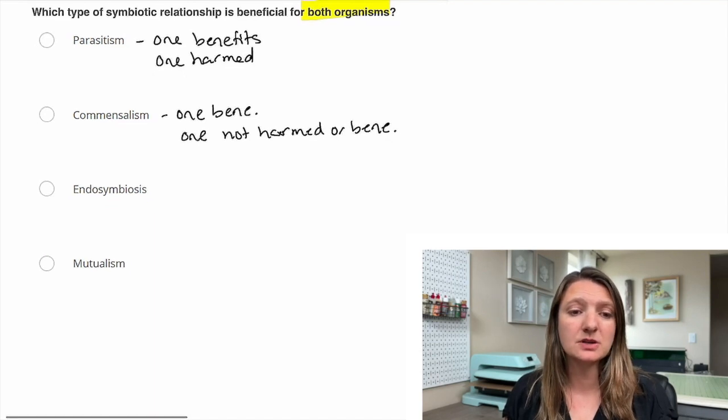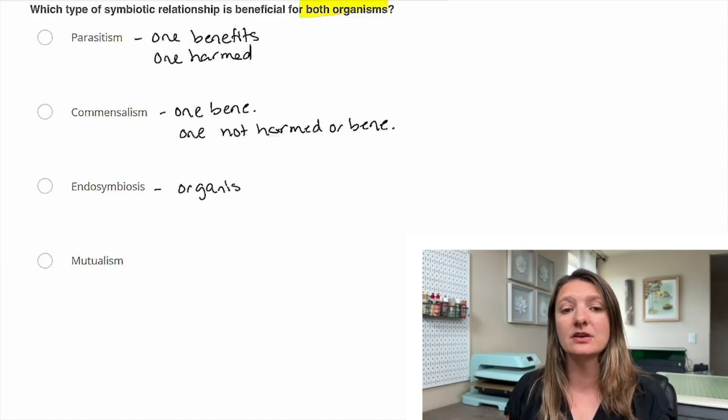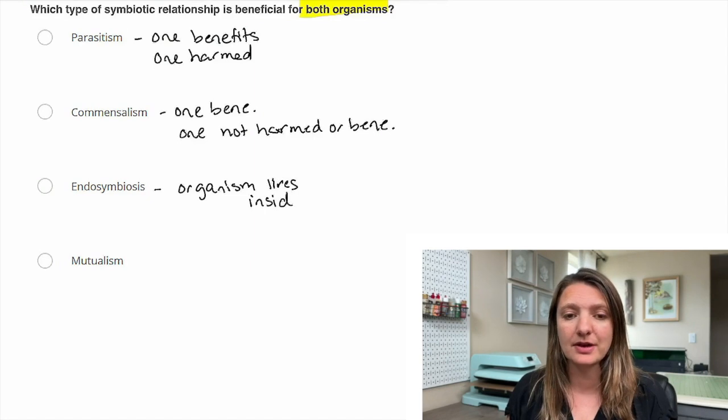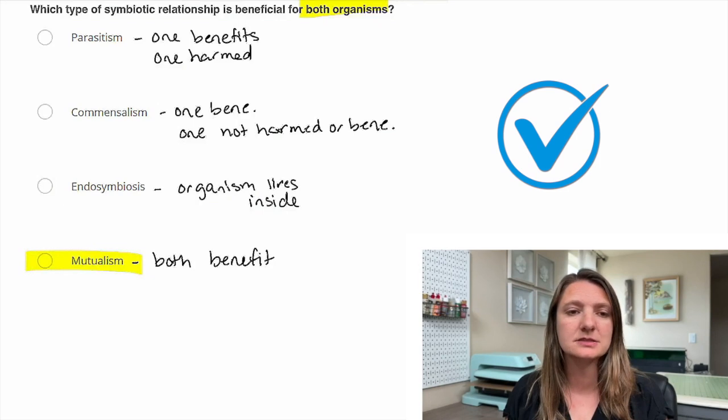Endosymbiosis is going to be when one organism lives inside the other organism, where both are benefiting from that normally. Mutualism, this is where you actually have both organisms that are benefiting from that relationship. So it's like fungi living by the roots of trees, they both benefit from that. So our answer is D, mutualism.